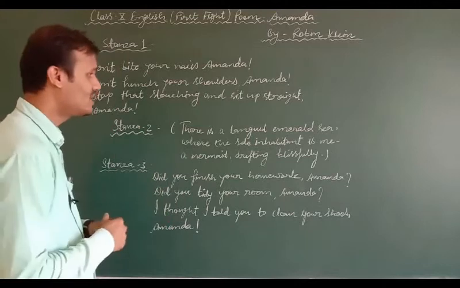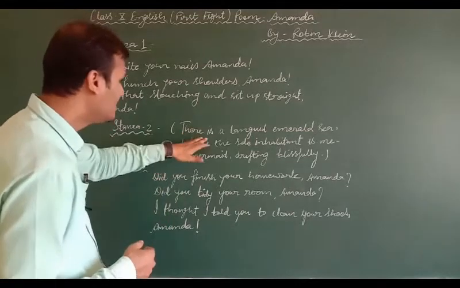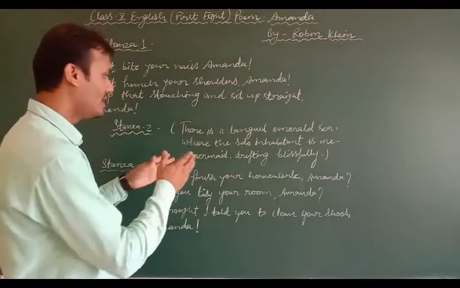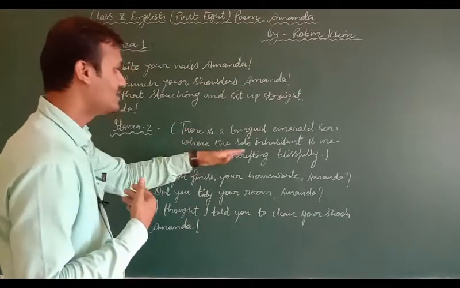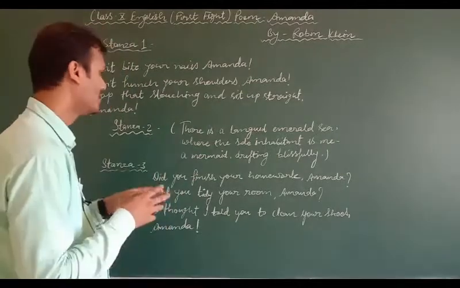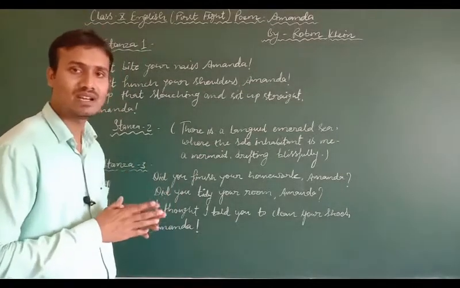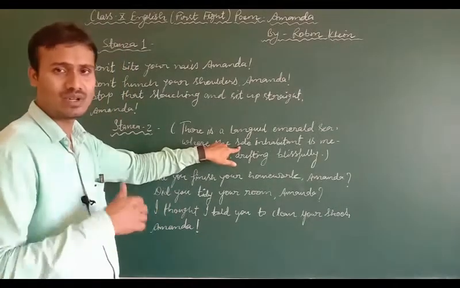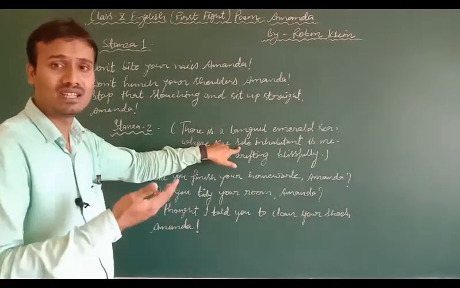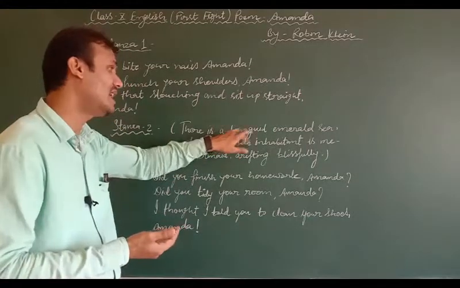When you read this stanza, you find that it is written, there is a languid emerald sea where the sole inhabitant is me, a mermaid drifting blissfully. Let's try to find out. Here we observe in this stanza that Amanda imagines herself to be the sole inhabitant. What is sole inhabitant? Sole resident, the only resident of a languid emerald sea.